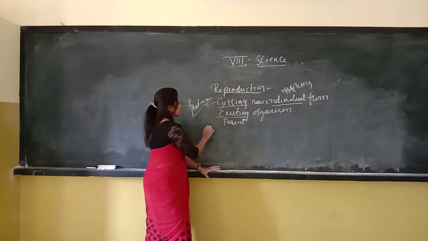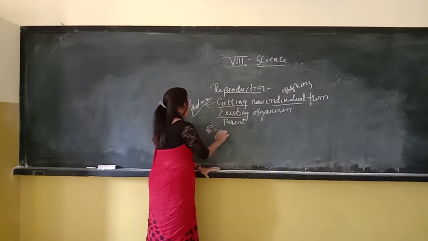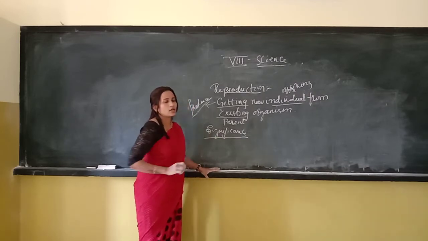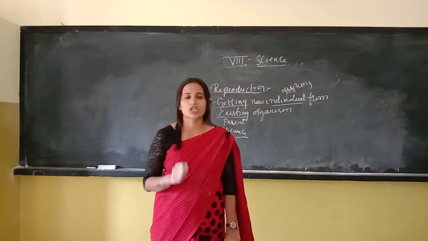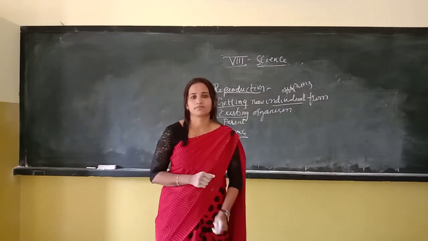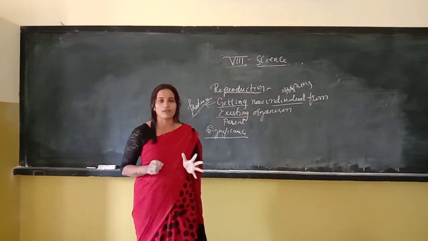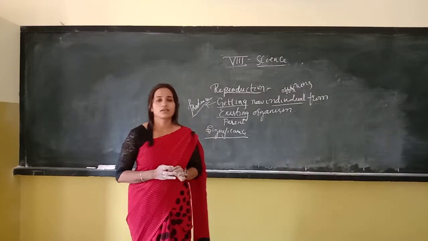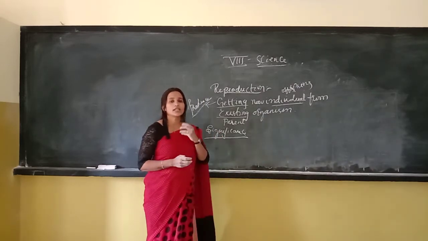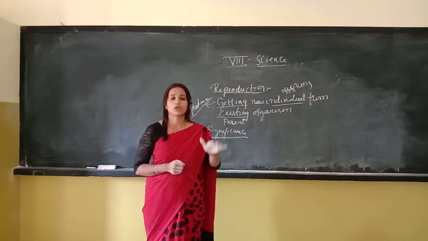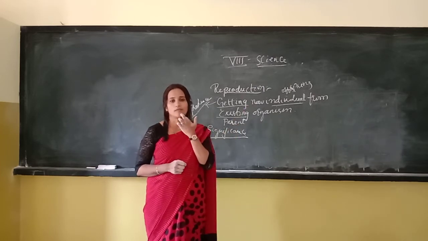Now the next question is, what is the significance or importance of reproduction? Why must reproduction take place, children? Because to continue the generation.